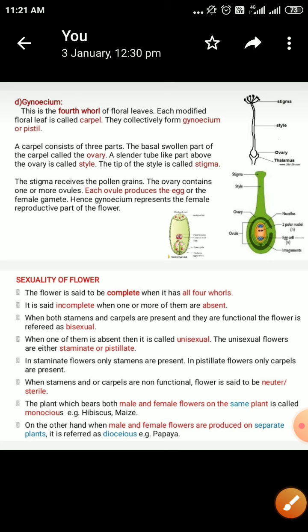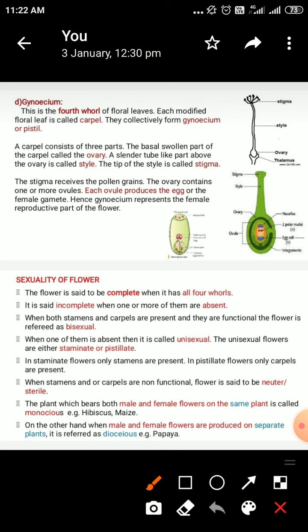Now, after this, about the sexuality of the flower. The flower is said to be complete when it has all four whorls. So this is the term which we have to remember. What is the complete flower? The complete flower is one which contains all the four whorls: calyx, corolla, androecium and gynoecium.